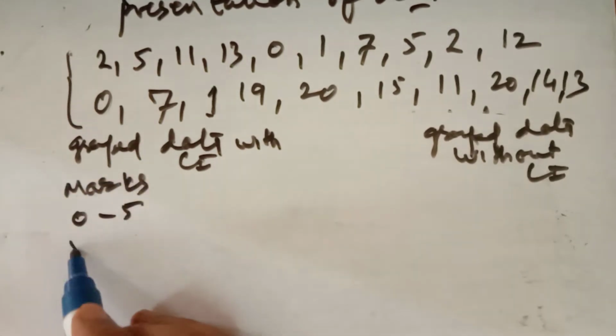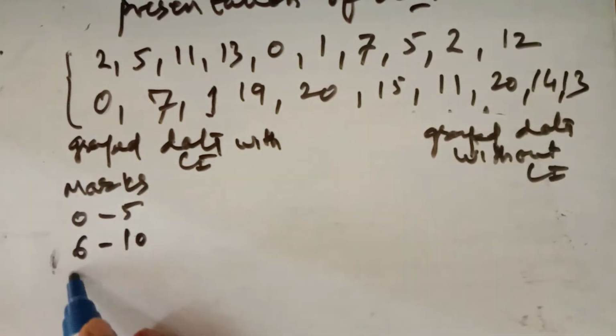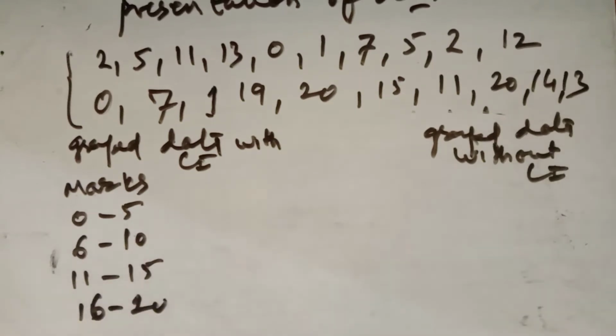0 to 5, 6 to 10, 11 to 15 and 16 to 20. This is the class interval.